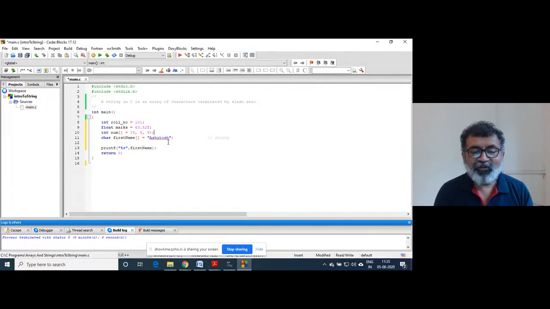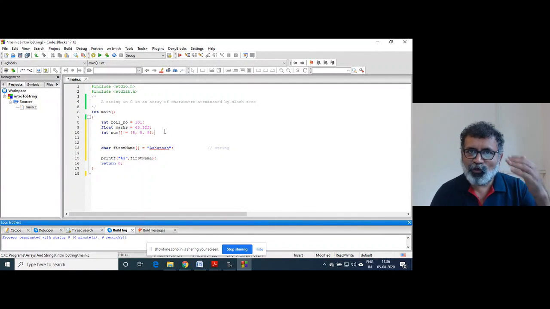One more thing is that if I want to print this array, you cannot send num so that it will print the whole array. It is not possible. You have to put that inside the loop and use num of i, that is num of 0, num of 1, num of 2, num of 3. Like that, you have to access the whole array, right?